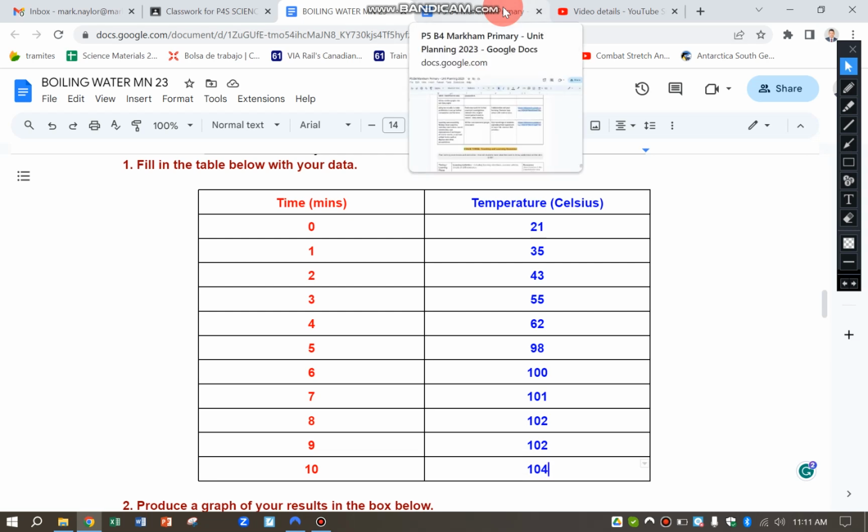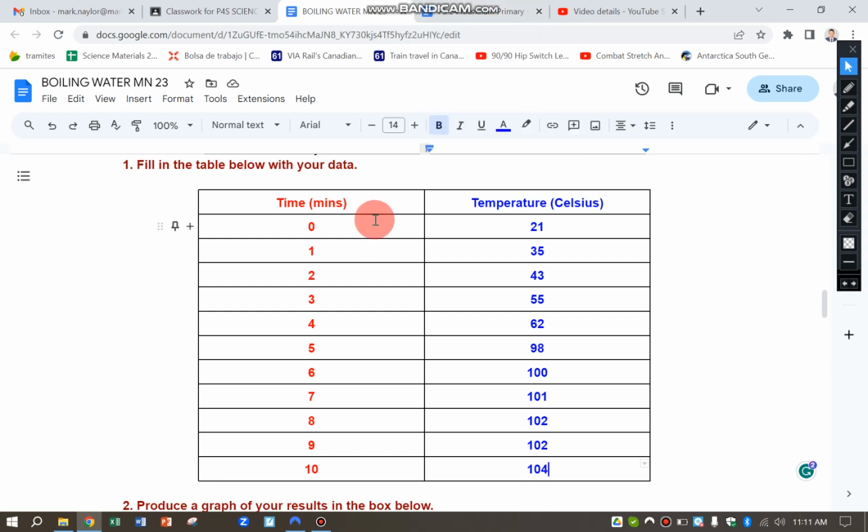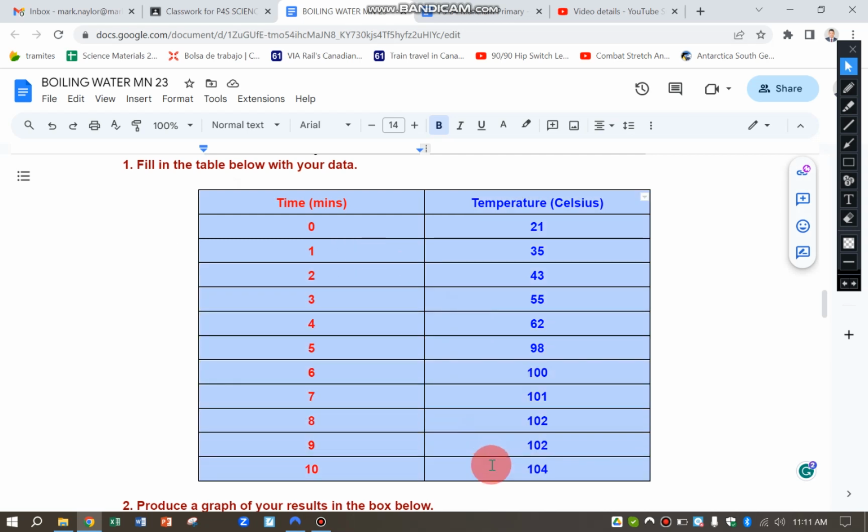Hi, this is a video to show you how to make a line graph from your boiling water experiment. And you can see here I've collected the data over 10 minutes for the water. And now I want to make a line graph for my results. I'm going to highlight the table,